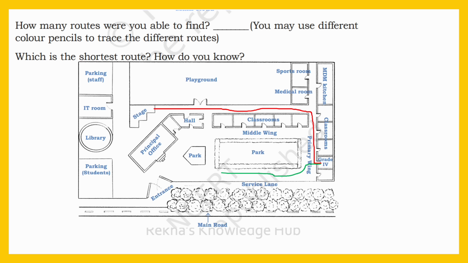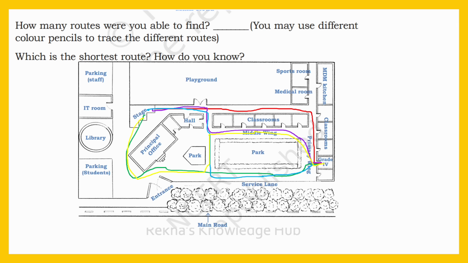See, this is another path. Can you trace some more paths? I will show you some other paths. See, you can go like this. This is another path. See, this is another path. You can find some more complex paths also. See, this is another path.